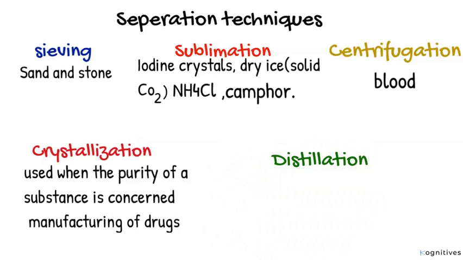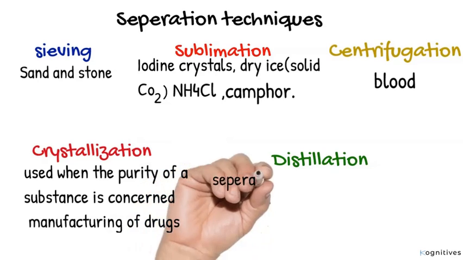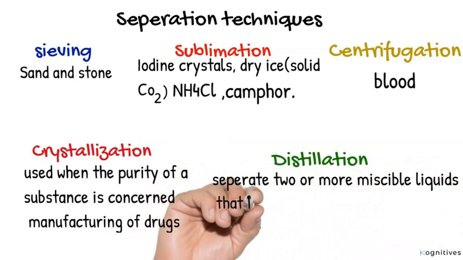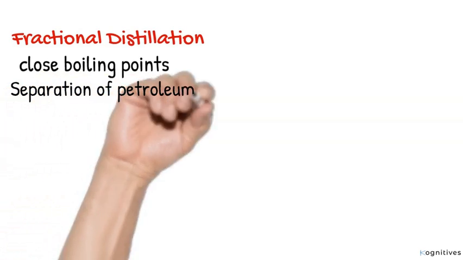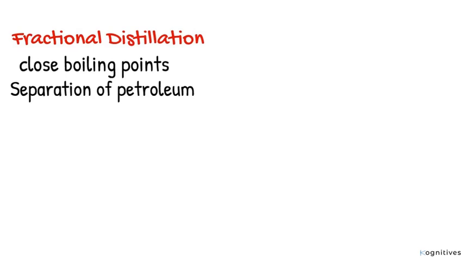Penultimately, we have distillation. Distillation is used to separate two or more miscible liquids that have far apart boiling points. Why must they have far apart boiling points? Because distillation is quite different from fractional distillation. In fractional distillation, we separate two or more miscible liquids that this time have close boiling points. For example, in the oil and gas industry, the separation of petroleum into its several components is by fractional distillation.